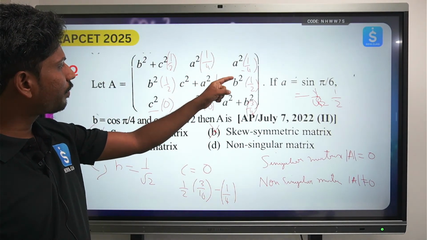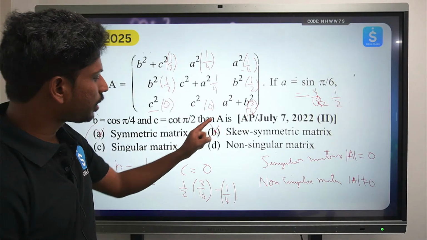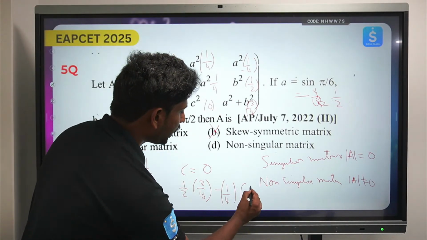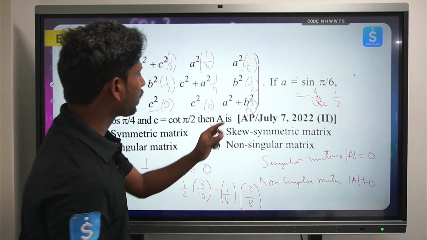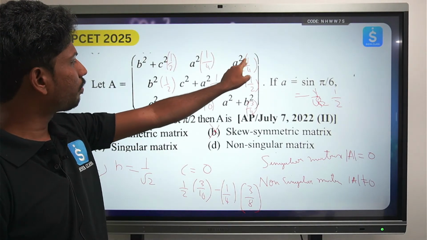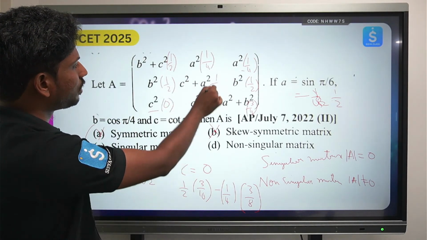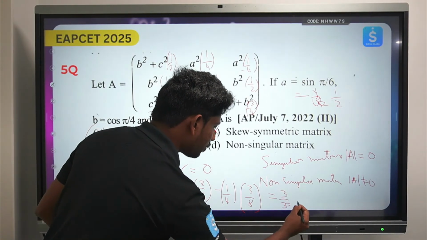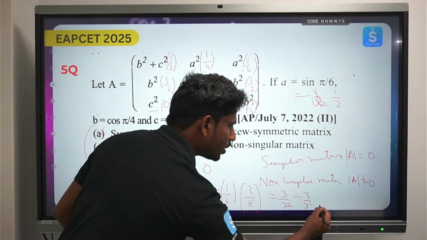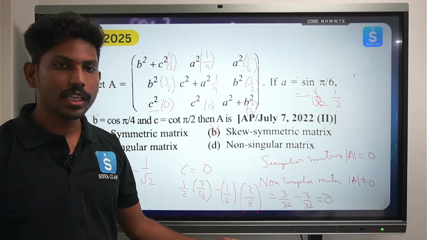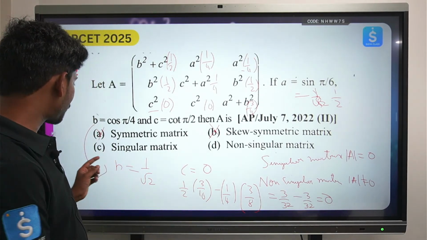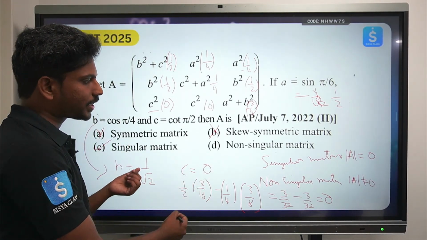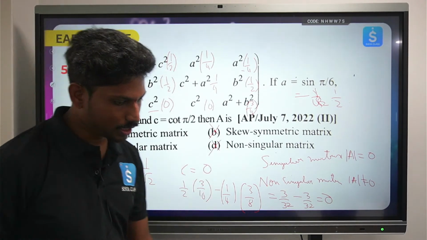So minus 1 by 4 into 1 by 2 into 3 by 4, again it will become 3 by 8. And this will become 0. 1 by 4, this is already 0, this complete thing is 0. So the answer is 3 by 32 minus 3 by 32, the answer is 0. If you see here, the singular matrix determinant is equal to 0, so it is a singular matrix, hence it is not non-singular.